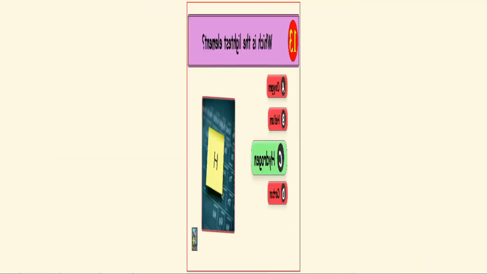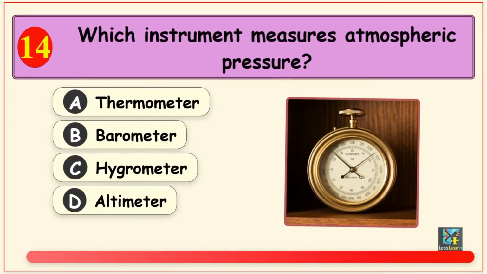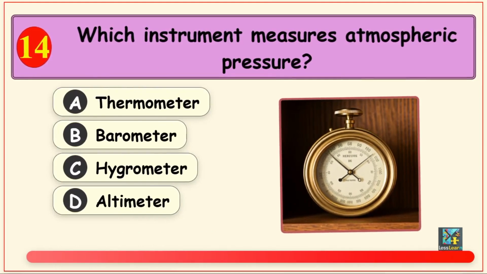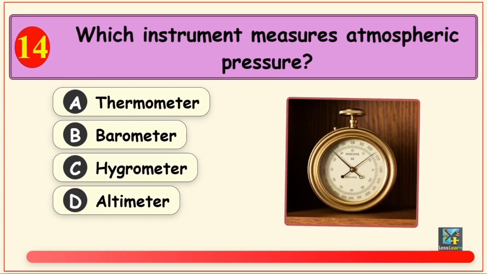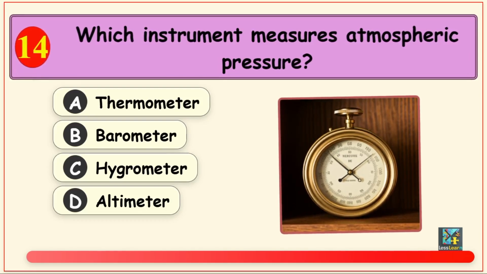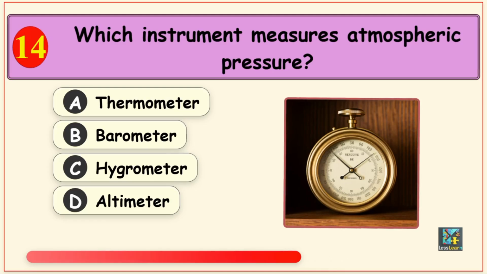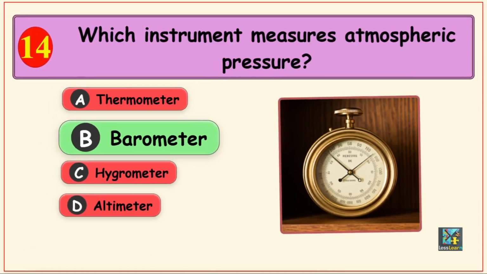Okay, here's the next one. Which instrument measures atmospheric pressure? Options are option A, thermometer, option B, barometer, option C, hygrometer, and option D, altimeter. The right answer is option B, barometer.